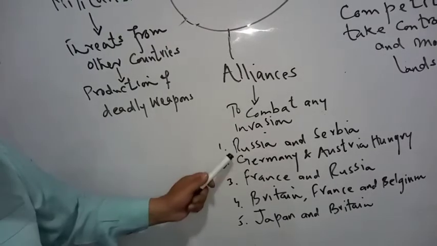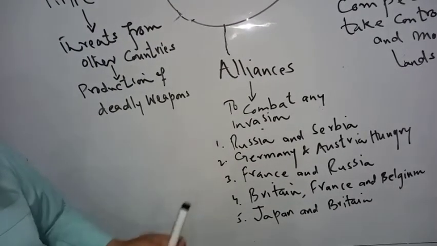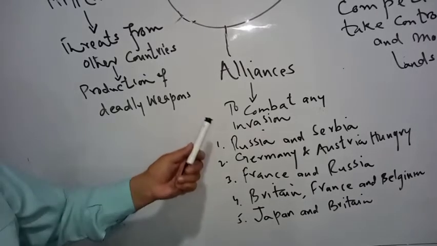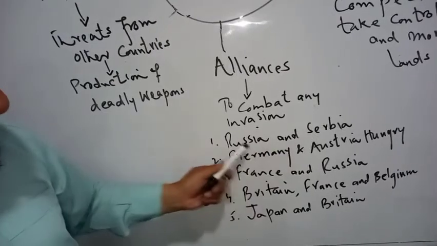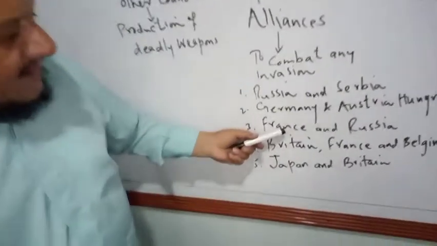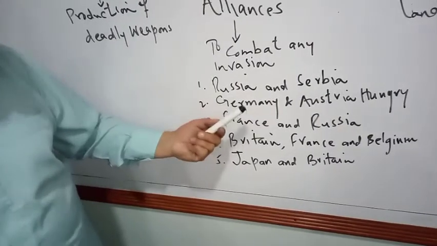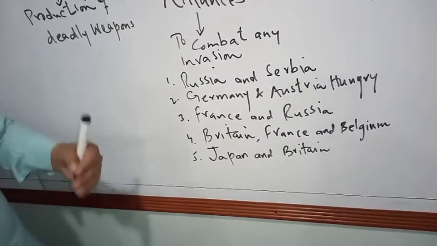And due to these alliances also, the World War started, because when Austria-Hungary attacked Serbia, Russia was the ally of Serbia. Russia came to help Serbia, and then Germany was the ally of Austria-Hungary, so Germany declared war on Russia. So these things all led to World War I.